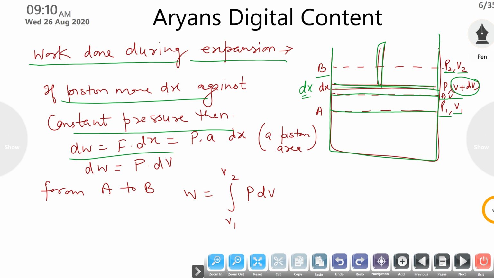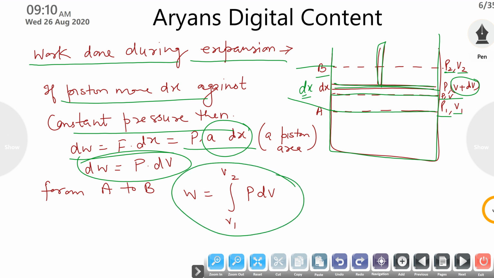So work done is nothing but force into displacement, and force is pressure into area, where A is the area of the piston. Then A into dx, area into length, is nothing but the change in volume. So work done will become pressure into change in volume, P dV. If you want to calculate the work done from A to B, you simply integrate it from the initial volume V1 to the final volume V2. So this is the work done. You have to remember this equation, as we are going to use it in further derivations also.